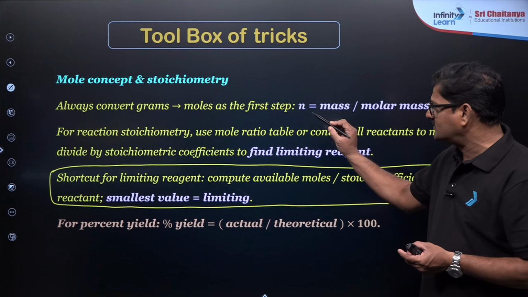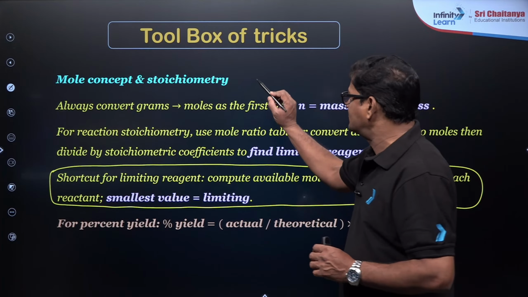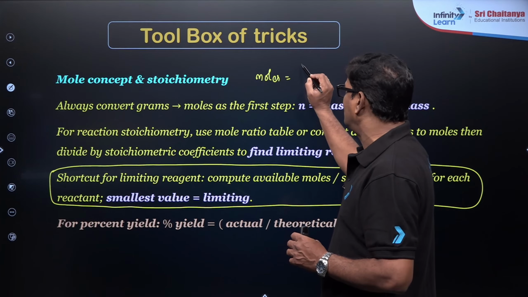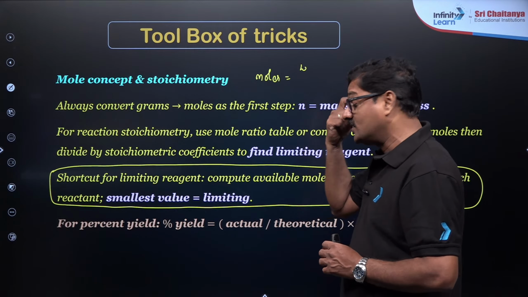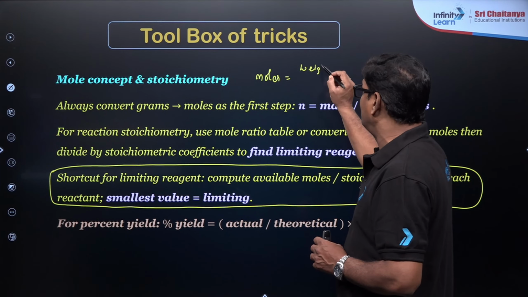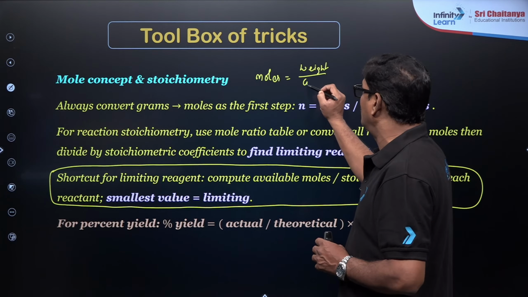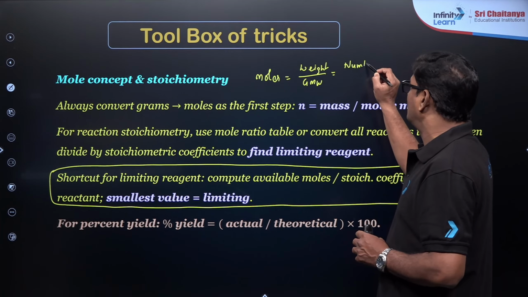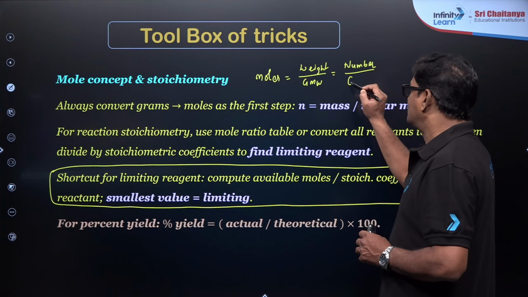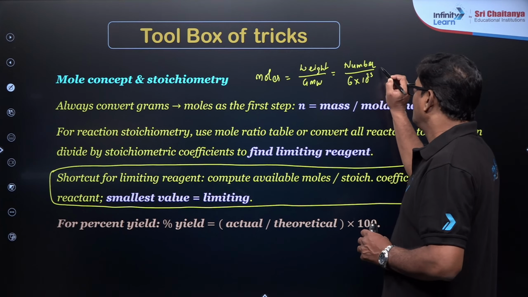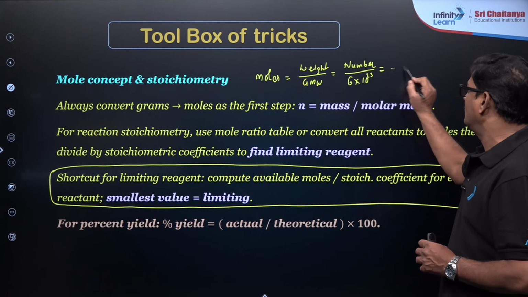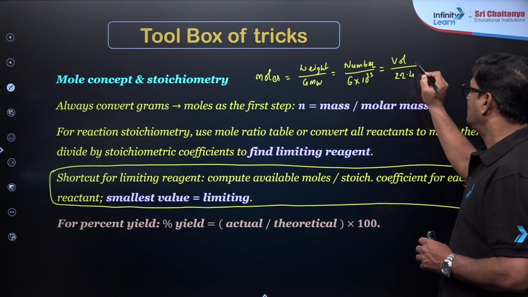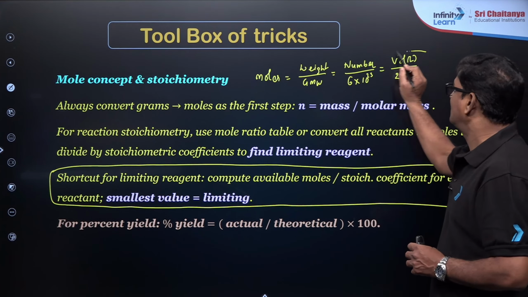Of course, for number of moles, I just want to say the moles trick here. If weight is given, moles is mass by molecular mass. So weight by gram molecular weight is equal to number by Avogadro number, 6 into 10 raised 23, is equal to volume by 22.4 if this is taken in liters.